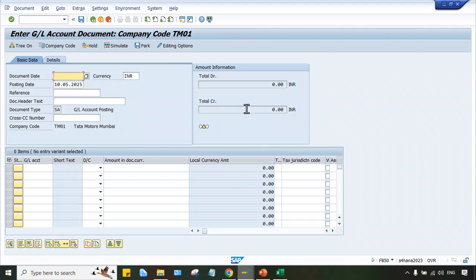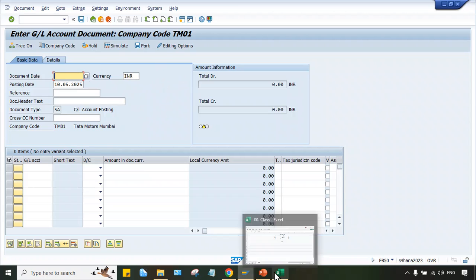When we have to post a transaction, the question is whether this transaction belongs to Tata Motors, Tata Steel, or Tata Cement. Let's suppose this belongs to Tata Steel, or it could be Tata Motors. So first of all, what do we have to do? We have to specify that. Are we going to write the complete name, Tata Motors or Tata Steel or Tata Cement somewhere? No, not like that.